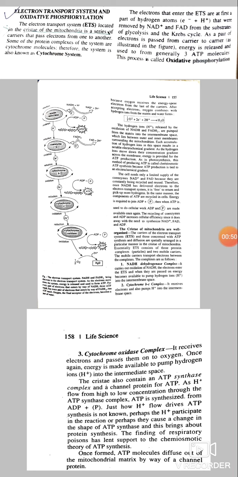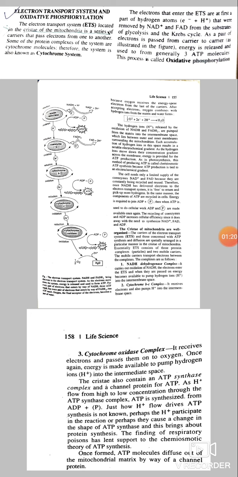Therefore, the system is also known as the cytochrome system. The electrons that enter the electron transport system are at first a part of hydrogen atoms that were removed by NAD and FAD from the substrates of glycolysis and the Krebs cycle.